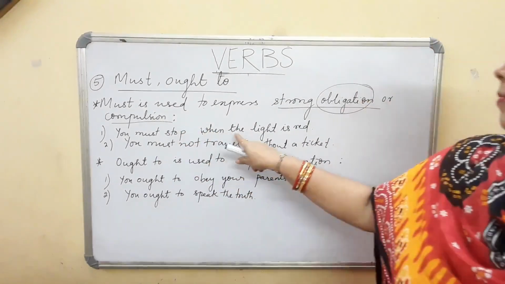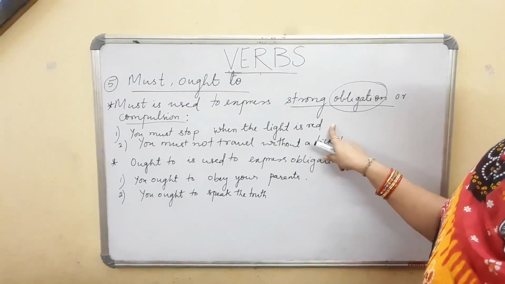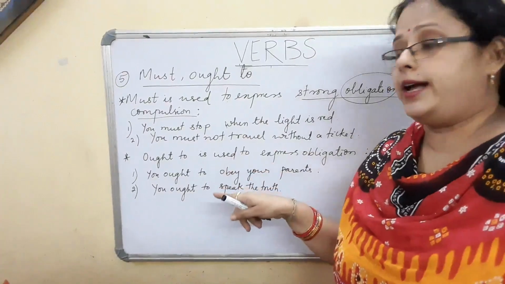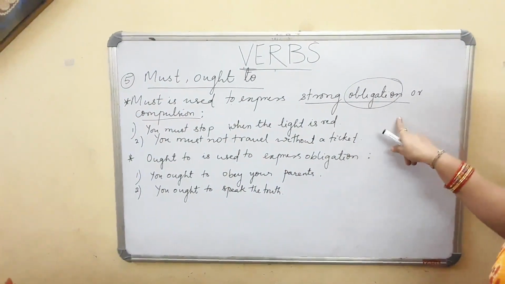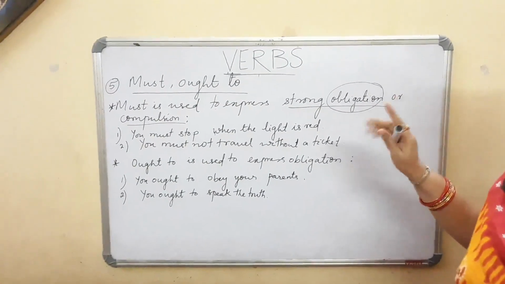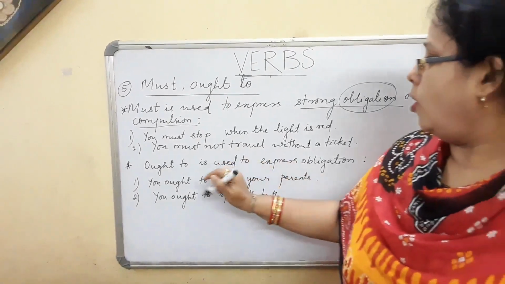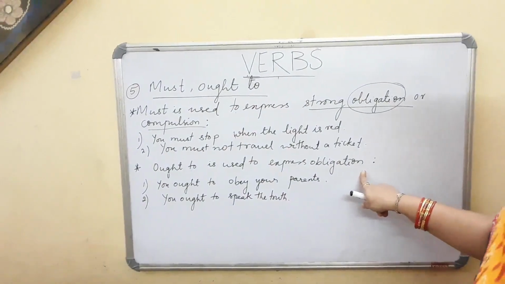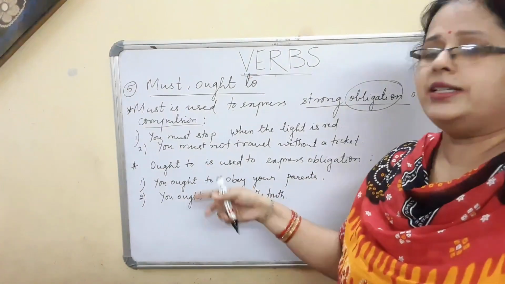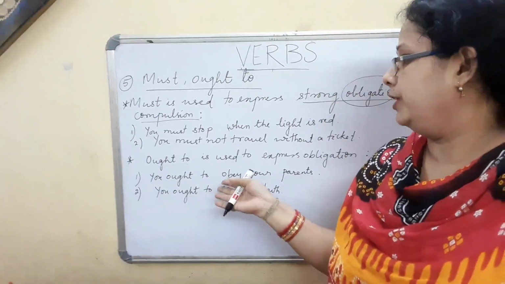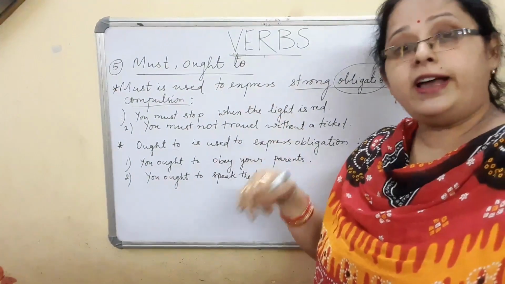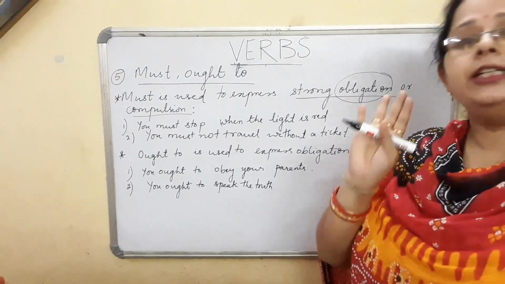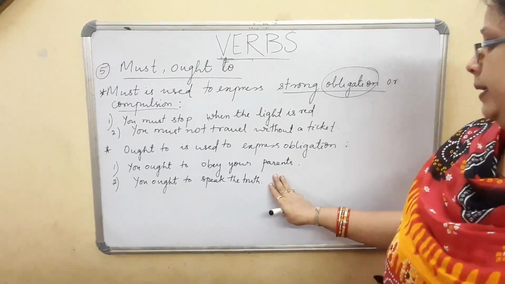You must stop when the light is red. That is about the traffic rules I am saying. You must stop when the light is red, or you must not travel without a ticket. So obligation means it is a law or a rule made by a governing body. Now ought to is used to express again the same thing, obligation. You ought to obey your parents. By default, it is our moral values, or it is a responsibility, or it is a rule, or anything you think it, you have to obey your parents.